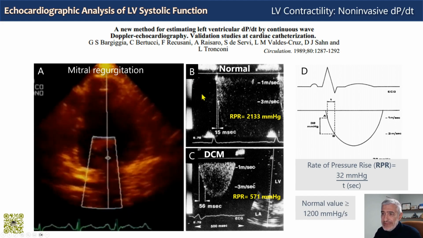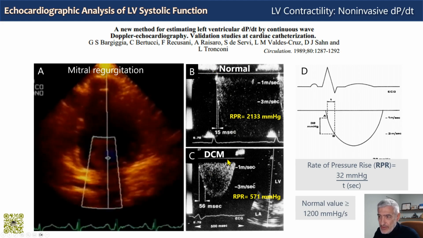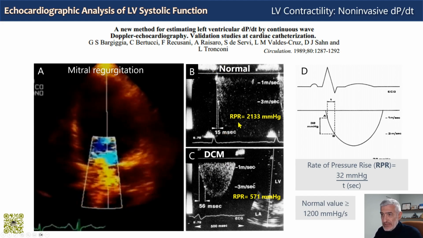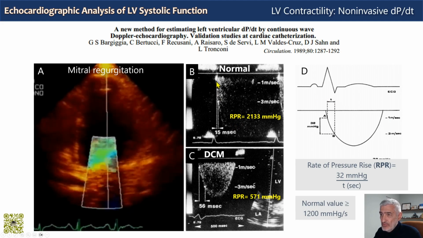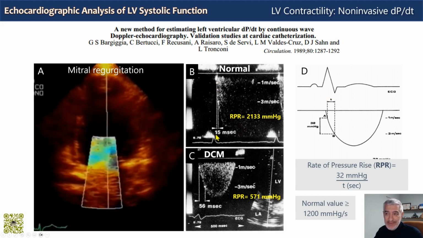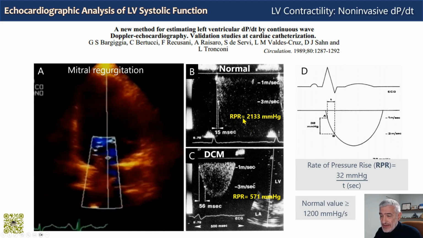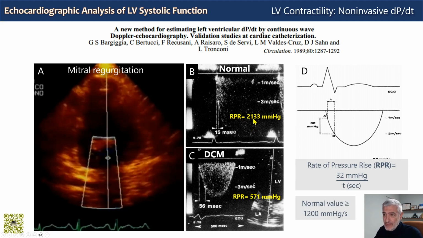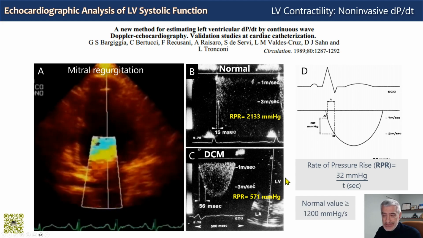In panel B and C, you see respectively a normal patient and a patient with dilated cardiomyopathy, both with detectable mitral regurgitation. The time difference t between these 2 points in a normal patient is 15 milliseconds, and that takes us to a calculated RPR, or positive dP on dt, of more than 2100 millimeters of mercury per second. So perfectly normal.